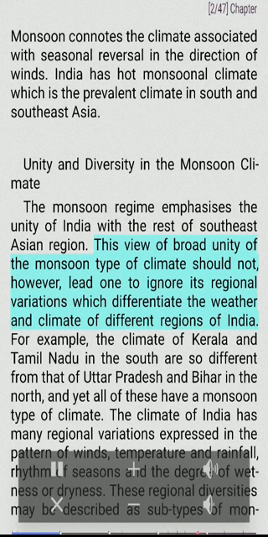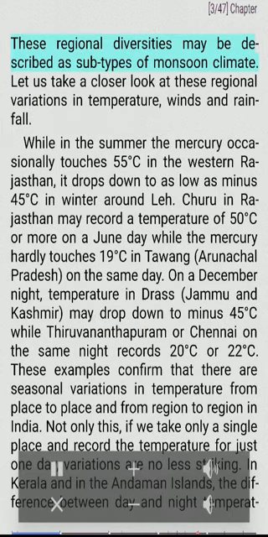This view of broad unity of the monsoon type of climate should not, however, lead one to ignore its regional variations which differentiate the weather and climate of different regions of India. For example, the climate of Kerala and Tamil Nadu in the south is so different from that of Uttar Pradesh and Bihar in the north, and yet all of these have a monsoon type of climate. The climate of India has many regional variations expressed in the pattern of winds, temperature and rainfall, rhythm of seasons and the degree of wetness or dryness. These regional diversities may be described as subtypes of monsoon climate.